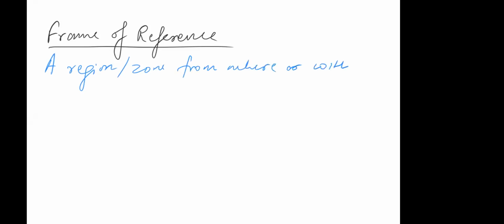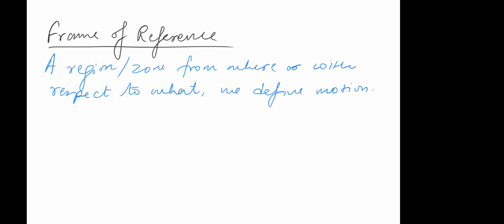What it means is this: a region or zone from where, or with respect to what, we define motion, right? So frame of reference is a region or zone from where we define motion parameters, or in other terms, you can say where your observer is.